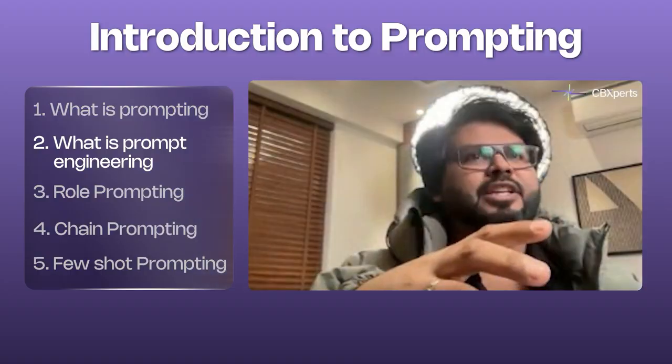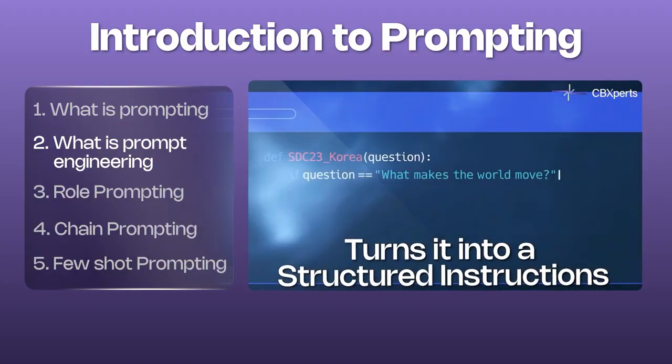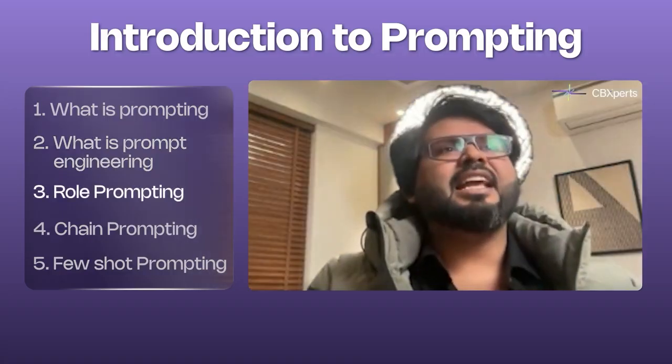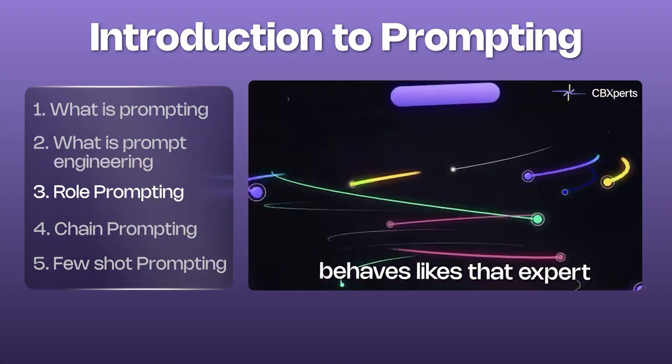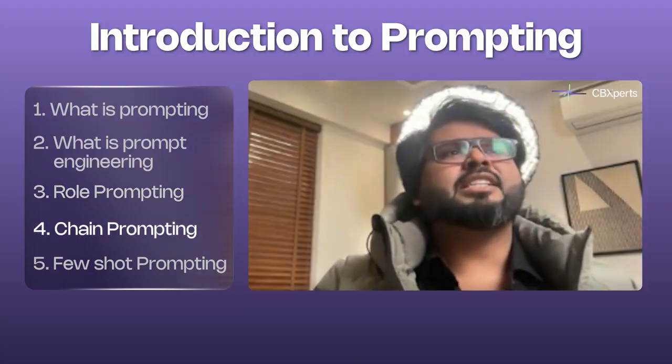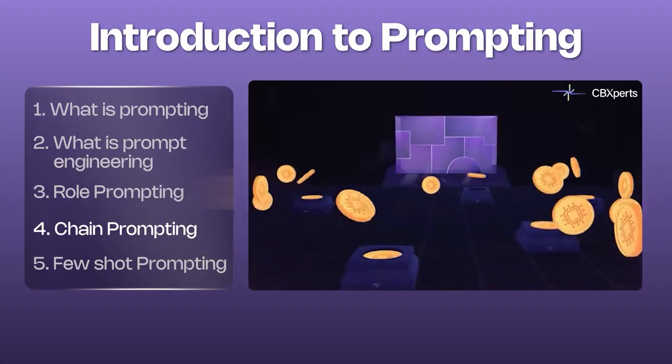A good prompt engineer takes a normal request and turns it into structured instructions. Role prompting is about assigning the AI a specific persona so it behaves like that expert. Chain prompting breaks a complex task into smaller steps. The output from one step feeds into the next.